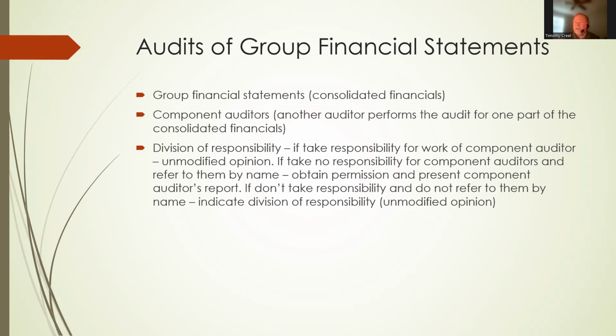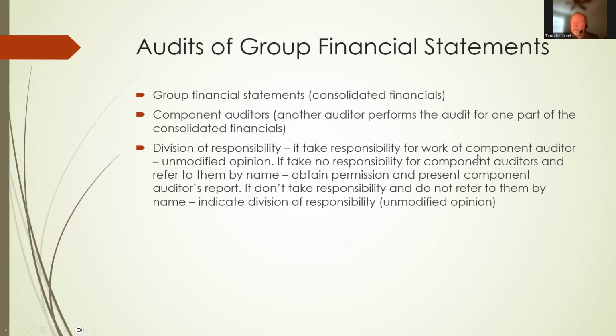And so in that case, they might have to partner with an audit firm in Europe to do that part of the audit. And so whenever that occurs, there's kind of a division of responsibility. And there's different approaches the auditor can take to that.